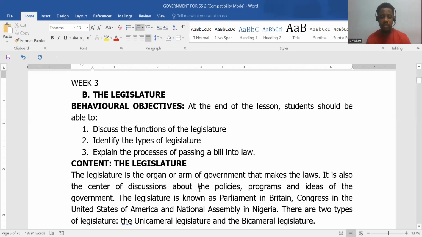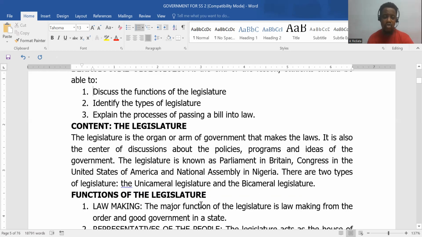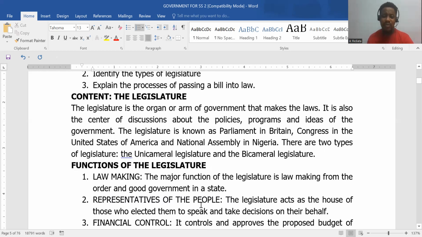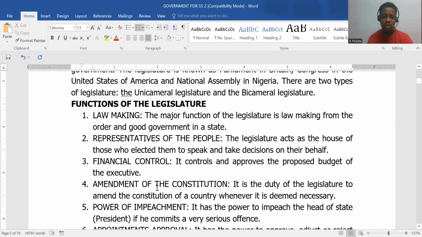It's very important. In Nigeria, it's called the National Assembly. It's called the Congress in USA, the Parliament in Britain. I think it's called the Knesset in Israel, and I think Duma, right? I'm not sure what it's called in Russia. So most countries come up with this fantastic name for their lawmaking bodies, right? So let's see some functions of the legislature.